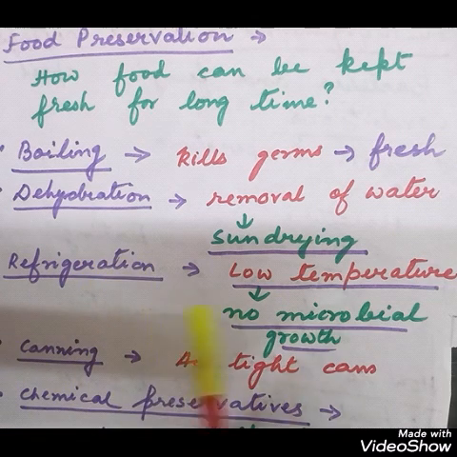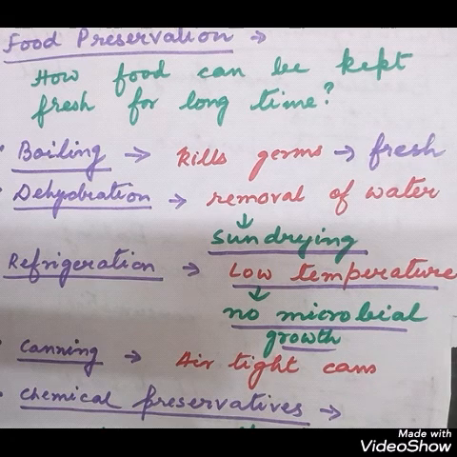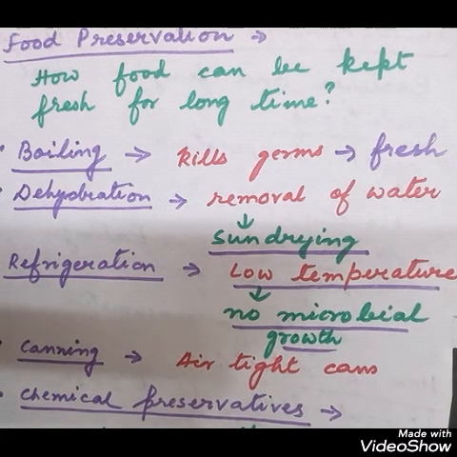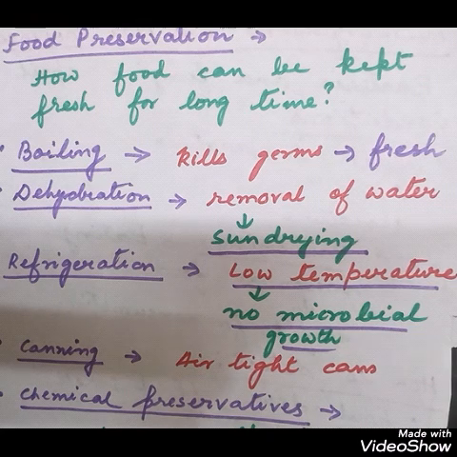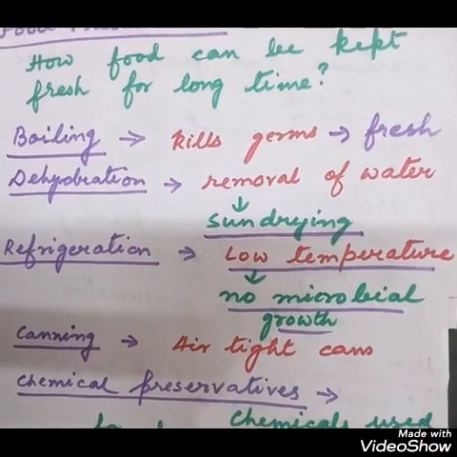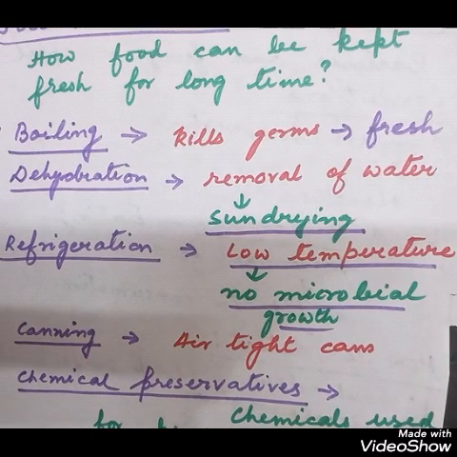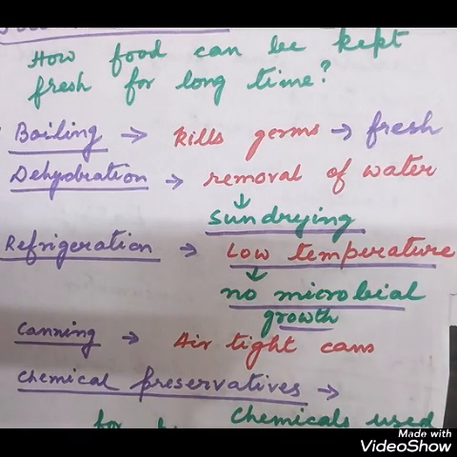Then refrigeration, this is keeping the food at low temperature where there is no microbial growth. So you have to keep the food in fridge. So we freeze it or keep it in low temperature. This will prevent the microorganism growth and can be kept in deep freeze also, where you can keep the meat, fish and all these things to preserve it from any sort of spoilage.